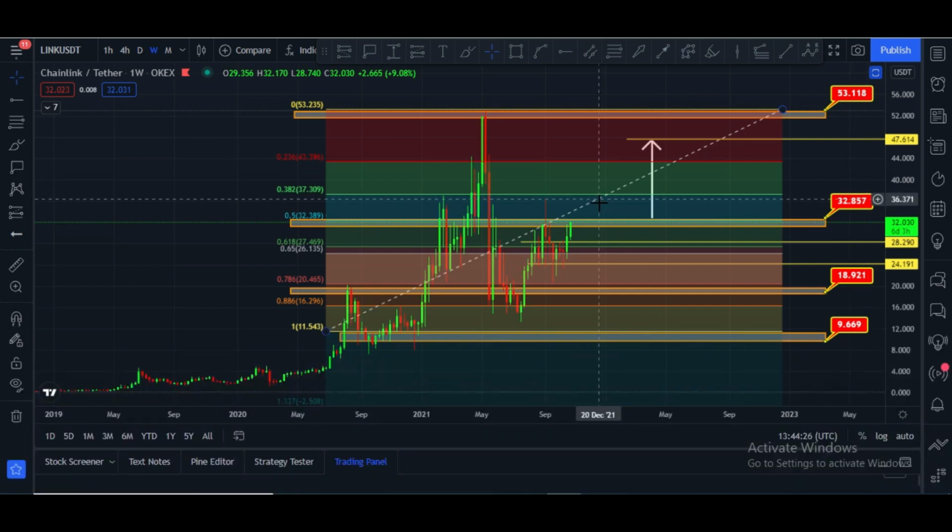Once it breaks this $32 price area, the 0.5 Fibonacci level, the 0.38 Fibonacci level is the next target, and it is at the $37 price area. After that, the $43 price area is our target.